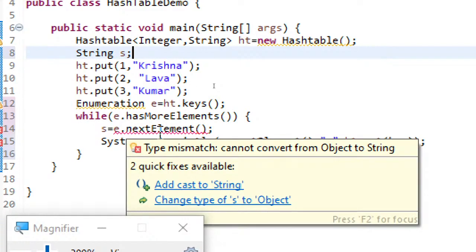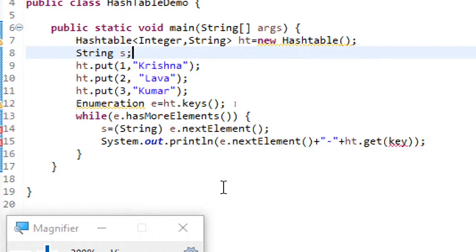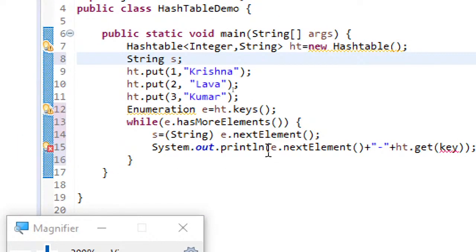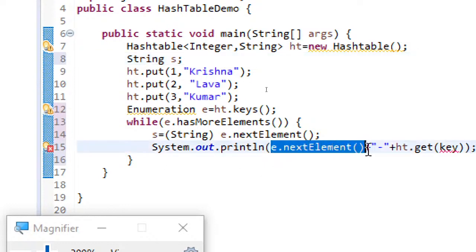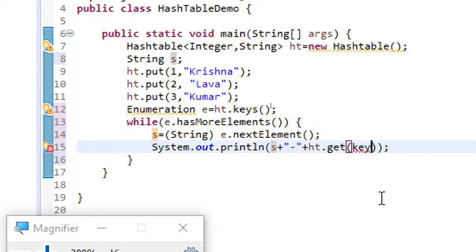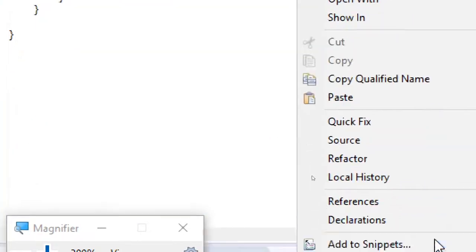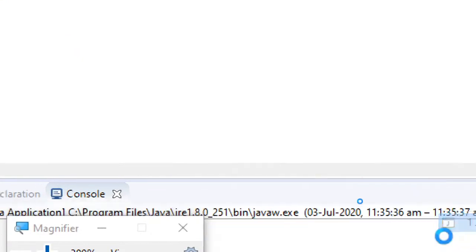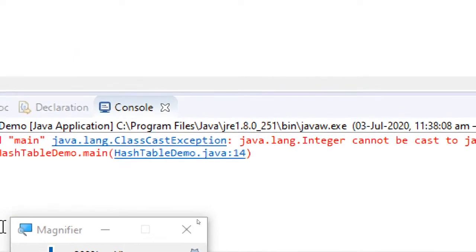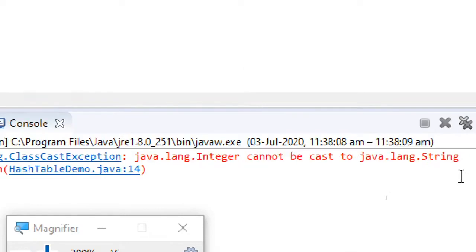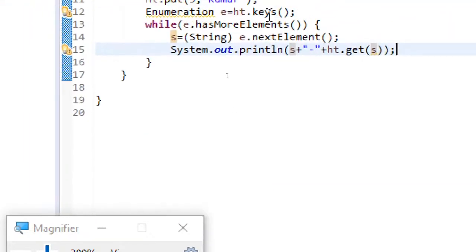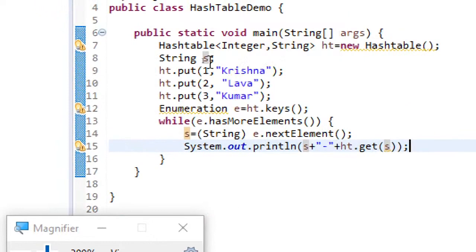Okay, remember this. Here you compulsorily have to perform this casting. It's mandatory to perform this casting. So I'll use the quick fix provided to me, and here instead of writing this I'll use s, and here instead of writing key I'll use s because s is my key. Let's see how things work. Okay, integer cannot be cast to java.lang.String. Acha, it's a correct point.